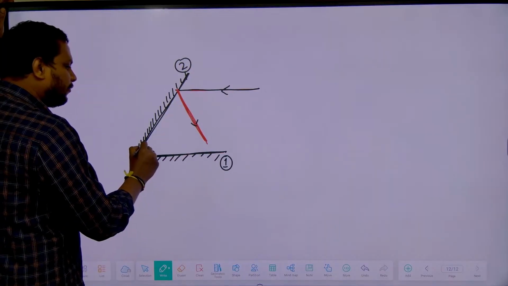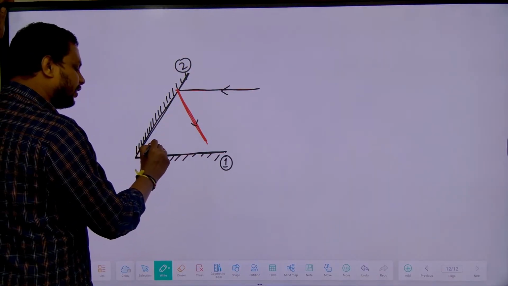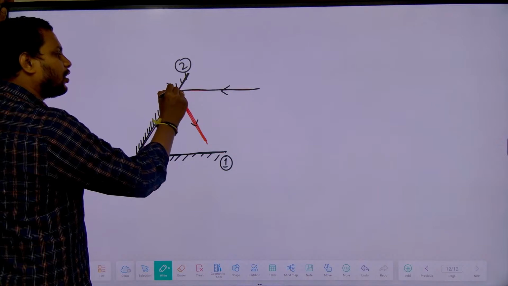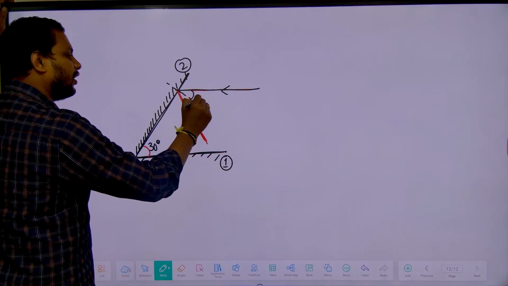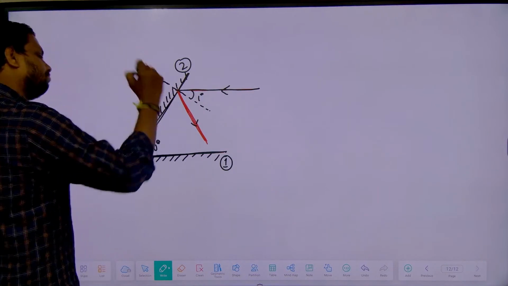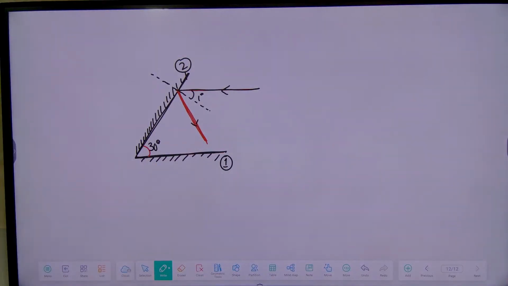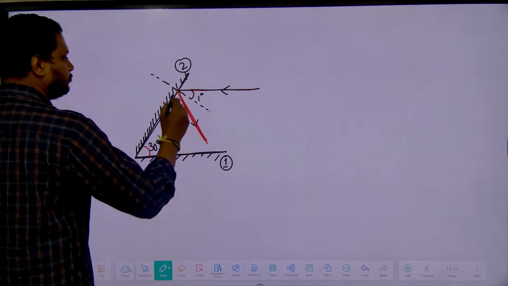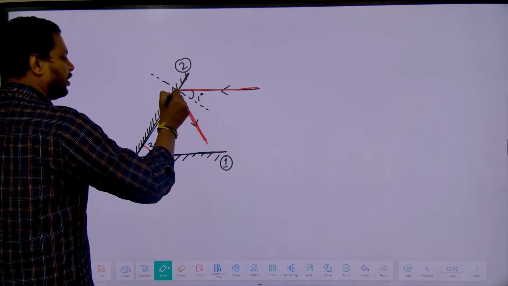If this angle is 30 degrees, can you tell me what is this angle of incidence? Yeah, it's a little typical problem. Try, students.